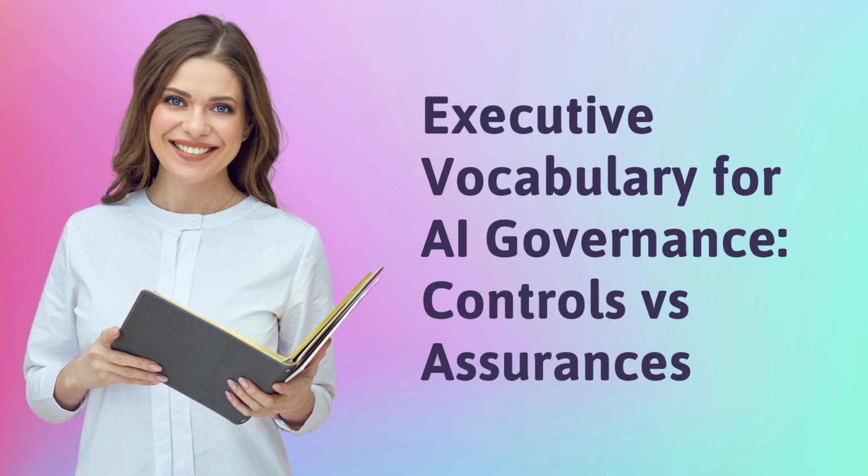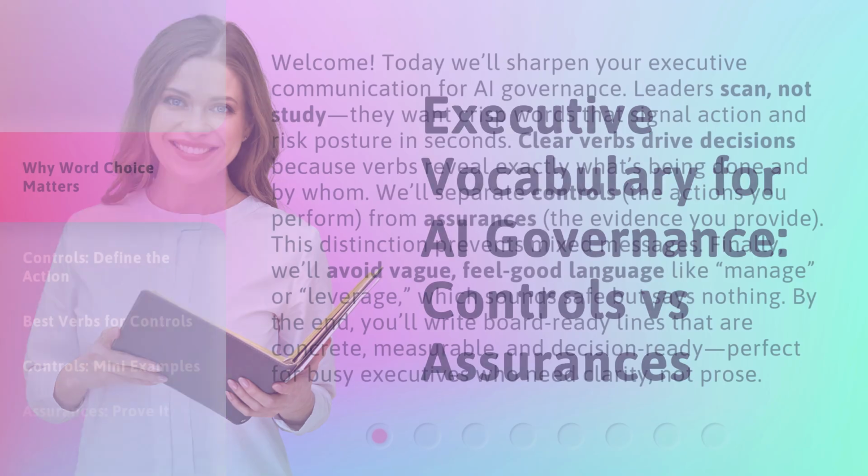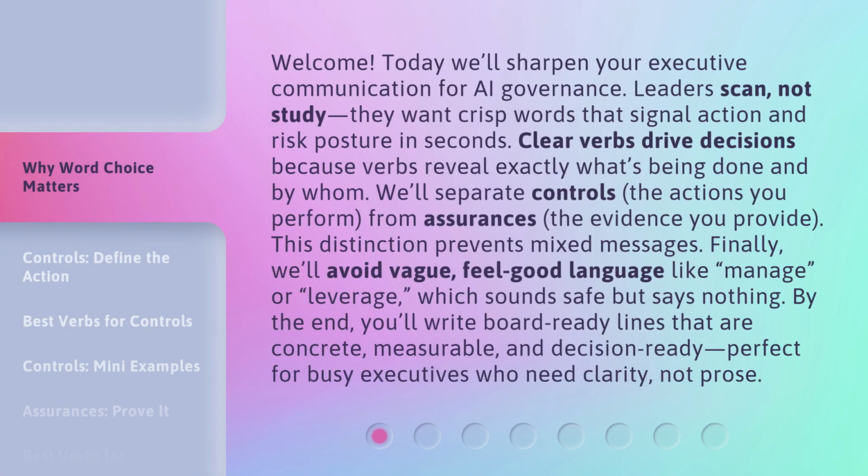Executive vocabulary for AI governance, controls versus assurances. Welcome! Today we'll sharpen your executive communication for AI governance. Leaders scan, not study. They want crisp words that signal action and risk posture in seconds. Clear verbs drive decisions because verbs reveal exactly what's being done and by whom. We'll separate controls, the actions you perform, from assurances, the evidence you provide.